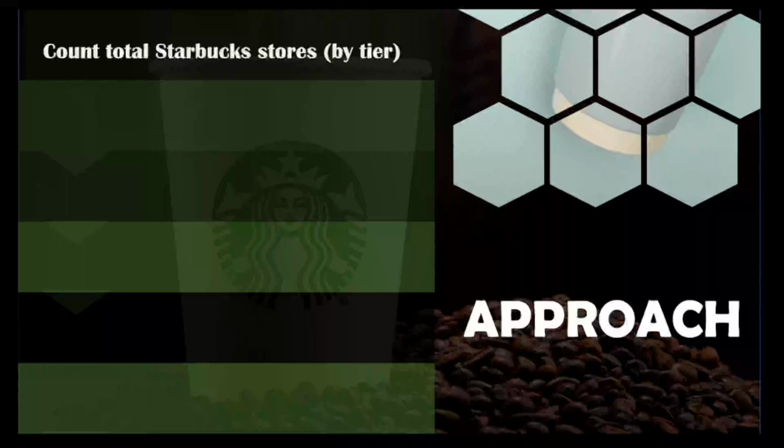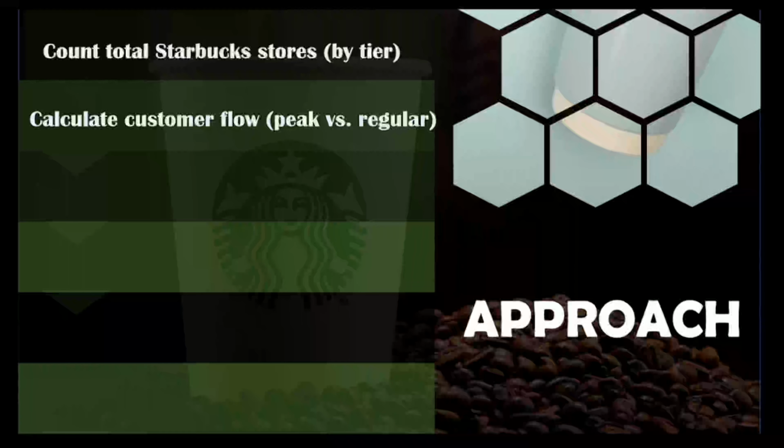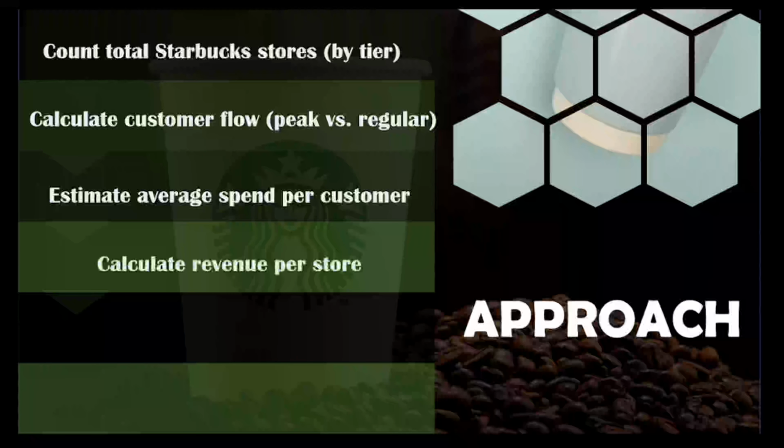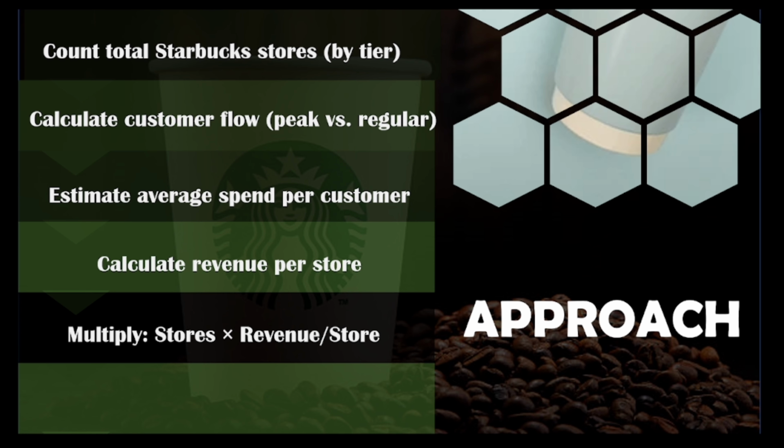There are 8 major tier 1 cities, tier 2 cities and tier 3 cities. Then we will calculate the customer flow, that is how many customers are actually visiting those stores in one day. Then we will estimate their average spend or the average order value by one customer. From both these components we will get the revenue per store, and when we multiply this revenue with the total number of stores present, we will get the total annual revenue.